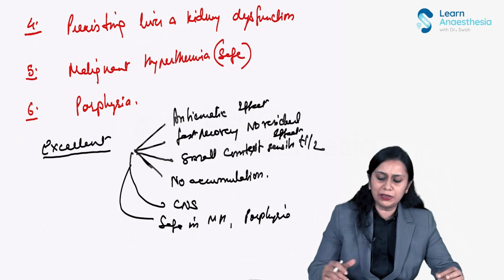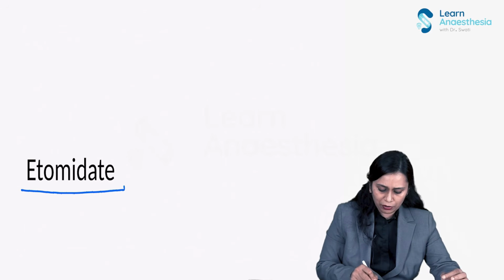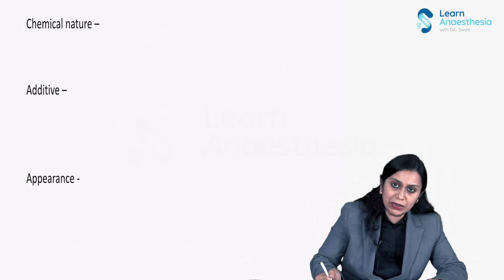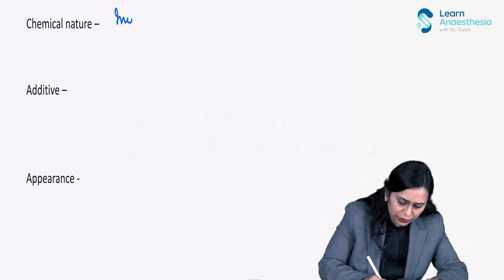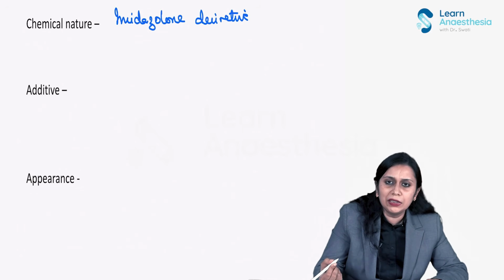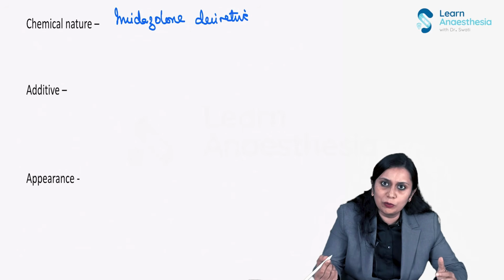The next IV anesthetic agent I will discuss is etomidate. Now, etomidate is chemically an imidazolone derivative. This is different from other IV anesthetic agents in that it is a pure enantiomer which is used as a drug.